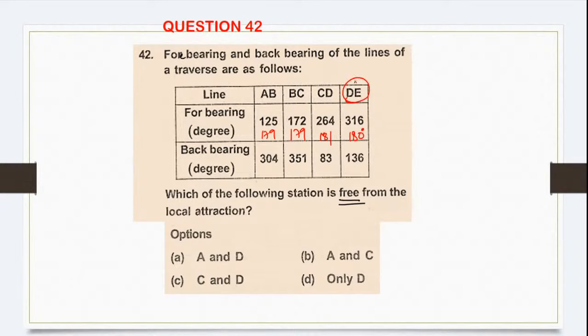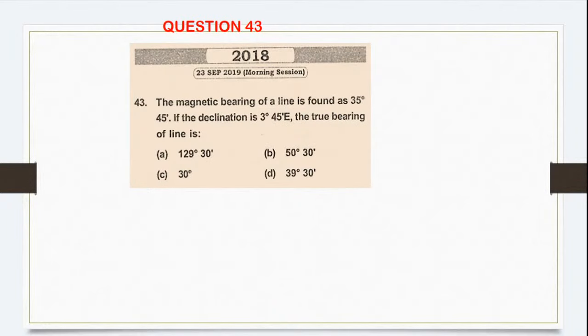So D and E are free from local attraction. So in the option here A is given, so cannot be possible here. A, C not possible here. So only D is the correct answer. Actually, E is also correct, but in the options we don't have it. Yes, Dinesh, you're right. Okay, understood. Chalo, let's move to the next question.